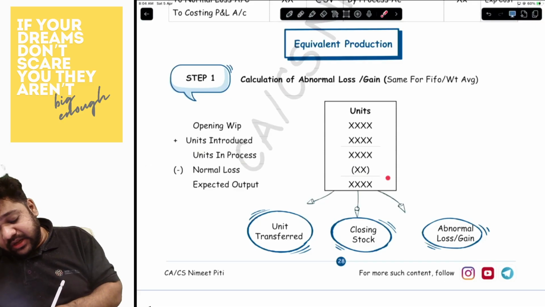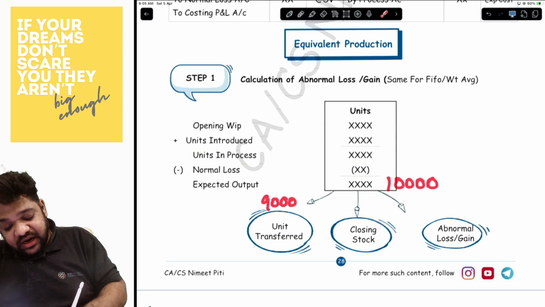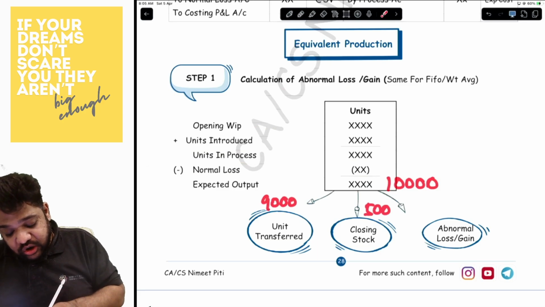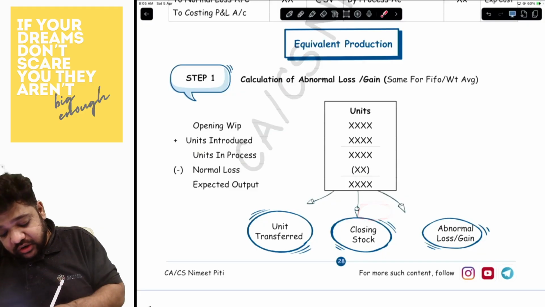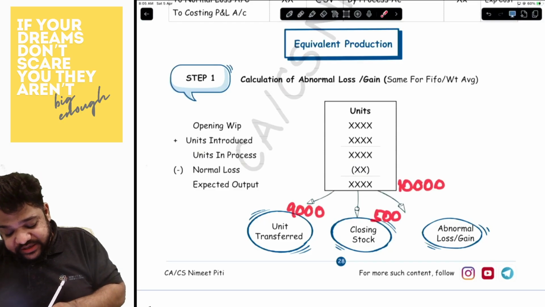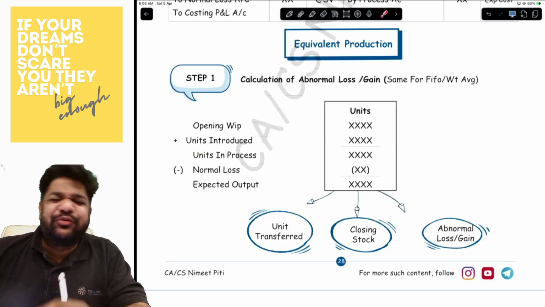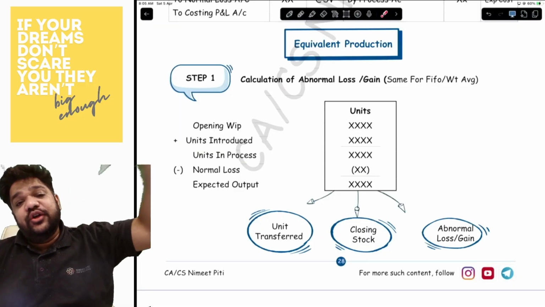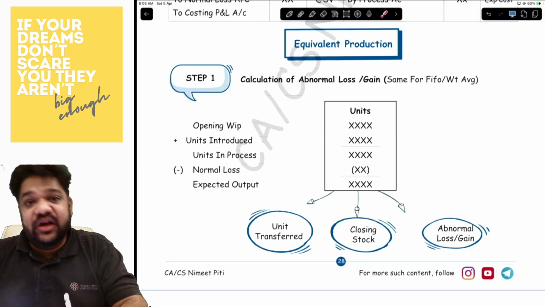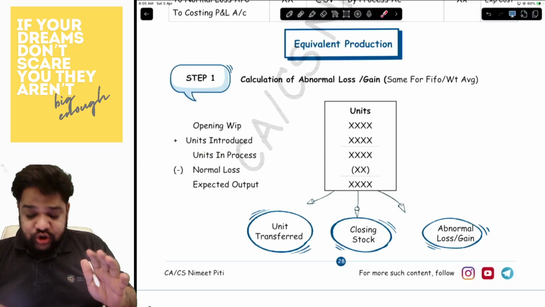So, let's say the units expected were 10,000, 9,000 are transferred, 500 is closing stock. So, out of 10,000, 9,000 is your transfer, 500 is closing, so 500 becomes abnormal loss. So you will just have to do this one step and you will be able to get everything over here: what is the transfer, abnormal loss, abnormal gain, closing stock, everything.